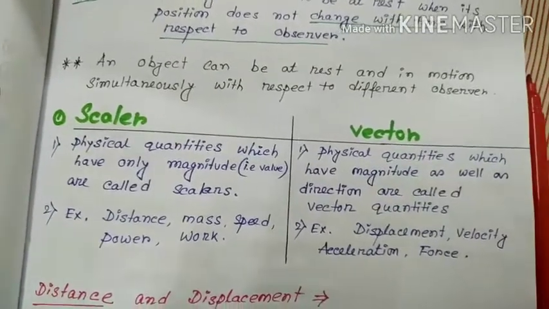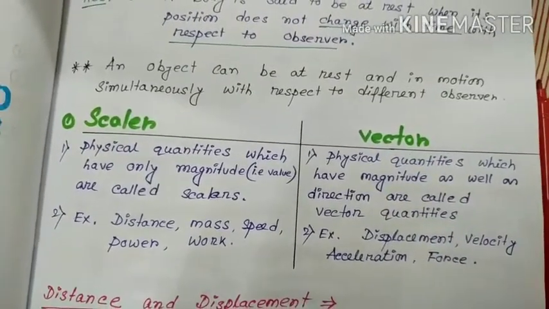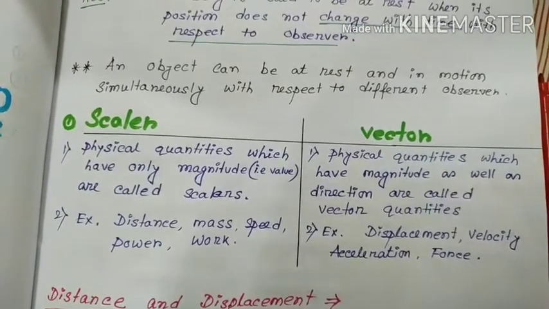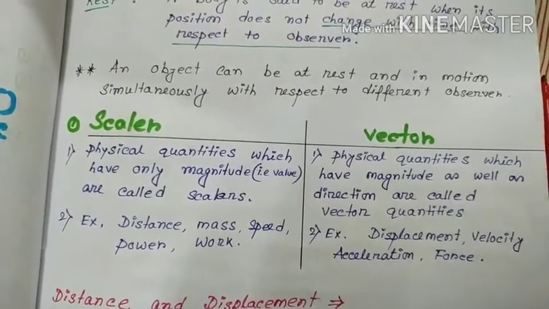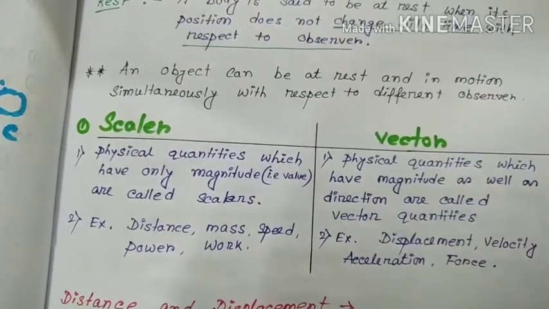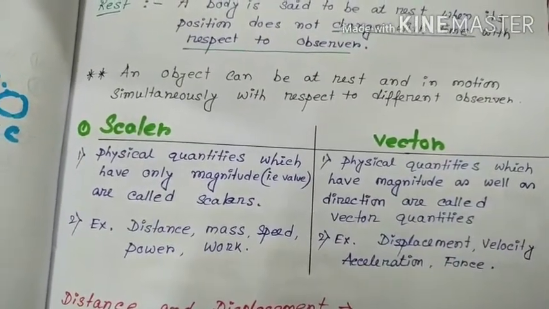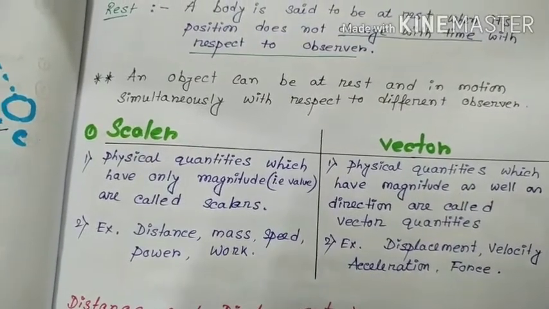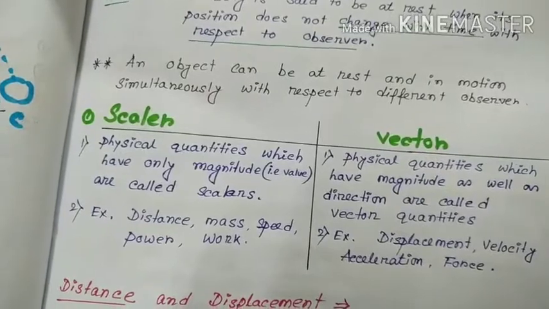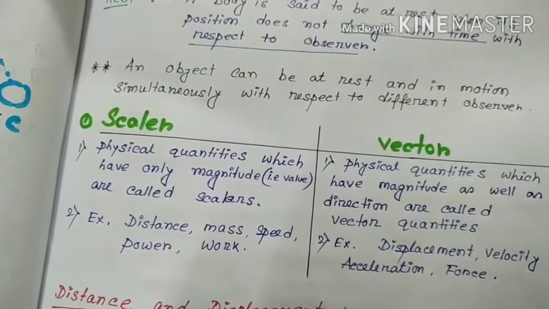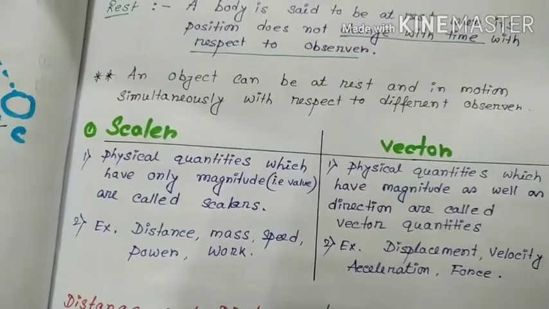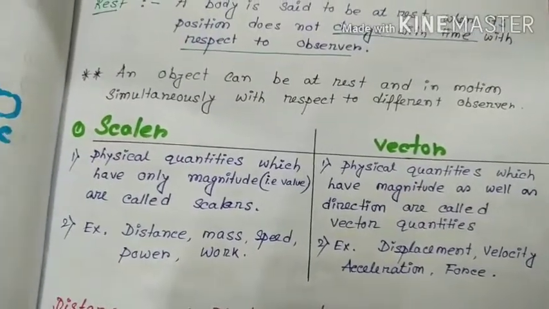What is vector quantity? Physical quantities which have magnitude as well as direction are called vector quantities. Just like velocity. Velocity has a value, just like 70 meters per second. It's a value of 70 and which direction? From initial to final. Force, which direction? It should be mentioned, otherwise force 70 psi doesn't mean anything, right?